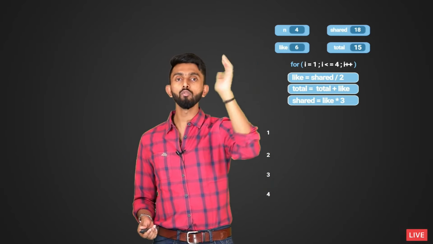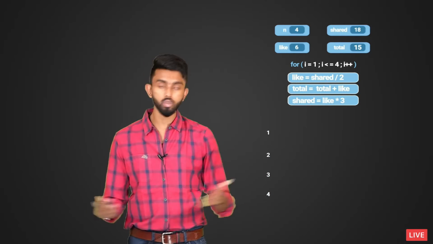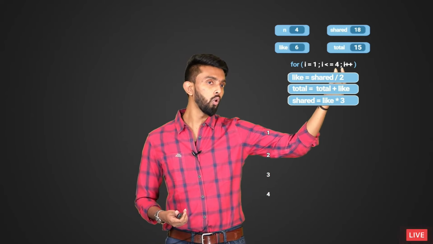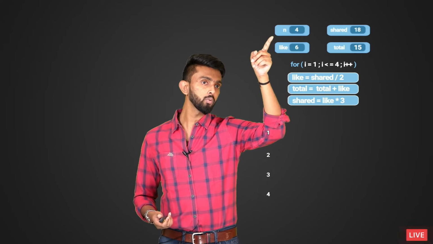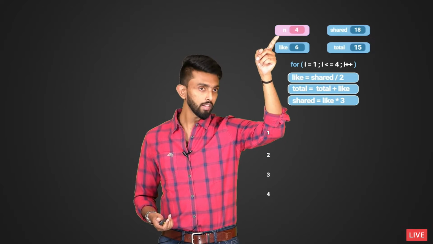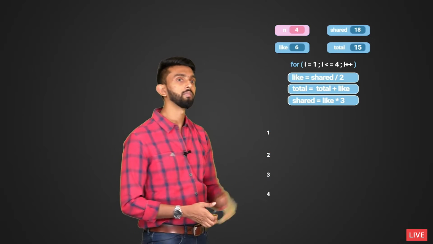But HackerRank may give you 12 days, HackerRank may give you 7 days, HackerRank may give you 25 days. So it should work for any value of n. That is why you must replace this 4 with whatever is the value of n, and that is what I am also doing. n.